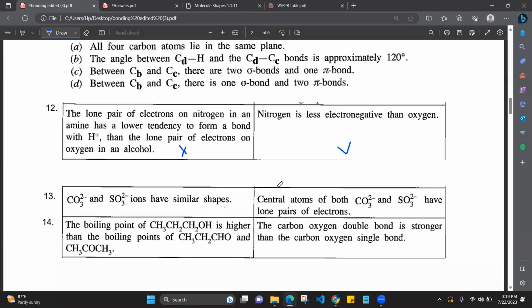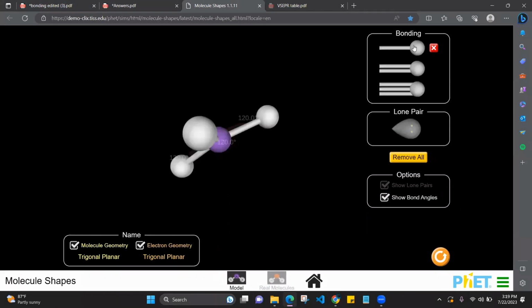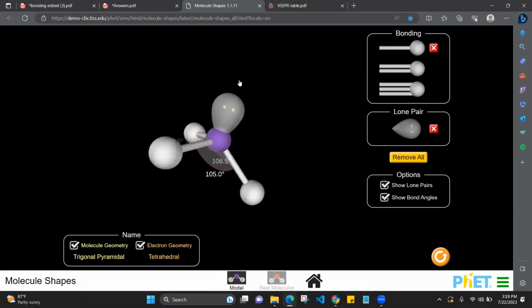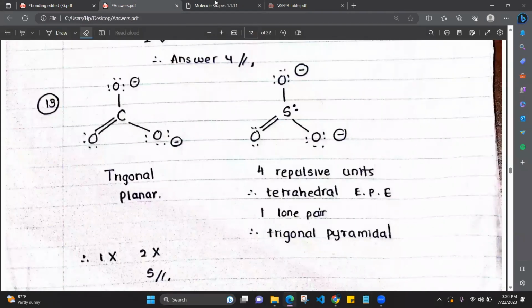And sulfite, if we consider, sulfite has a lone pair. If we put a lone pair, electron geometry is tetrahedral. Shape is trigonal pyramidal. I explained this earlier, okay? So I'm not going to go into details now. 1 lone pair, therefore it is trigonal pyramidal.